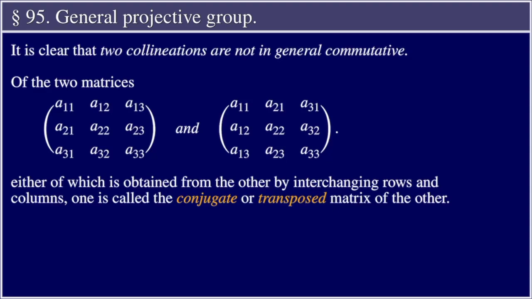Of the two matrices, a11, a21, a31, a12, a22, a32, a13, a23, a33, and a11, a12, a13, a21, a22, a23, a31, a32, a33, either is obtained from the other by interchanging rows and columns. One is called the conjugate or transposed matrix of the other.